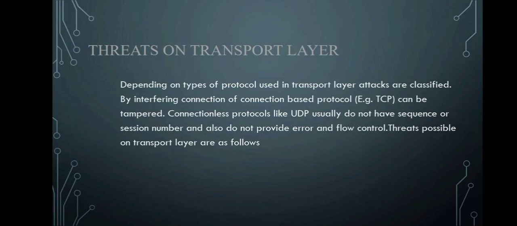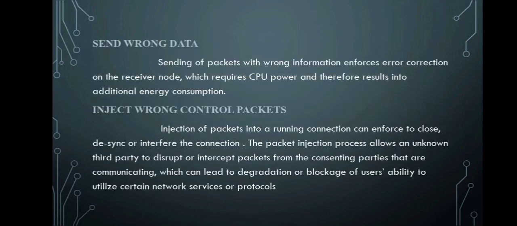Threats on transport layer. Depending on the type of protocol used in the transport layer, attacks are classified by interfering with connection-based protocol. Protocol can be tampered. Send wrong data. Sending of packets with wrong information enforces error correction on the receiver node, which requires CPU power and therefore results in additional energy consumption. Inject wrong control packets. Injection of packets into a running connection can force the connection to close, desync, or be interfered with.